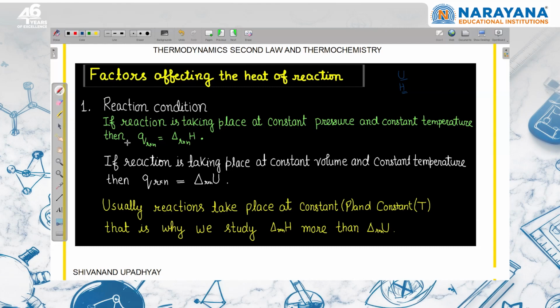If the reaction is taking place at constant volume, then we'll say that Q reaction is equal to delta U reaction. If the reaction is taking place at constant pressure, then we'll write that Q reaction is equal to delta H reaction, right? One thing is under what condition the reaction is taking place. Either the reaction will take place at constant pressure and temperature, or at constant volume and temperature. If it is constant pressure and temperature, then QP of the reaction is equal to delta H of the reaction. And here QV of the reaction is equal to delta U of the reaction.